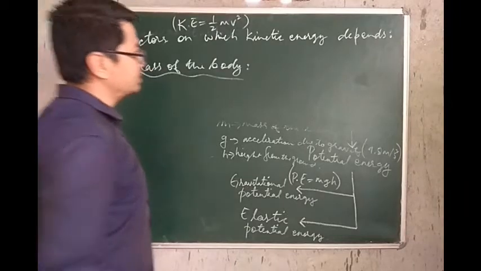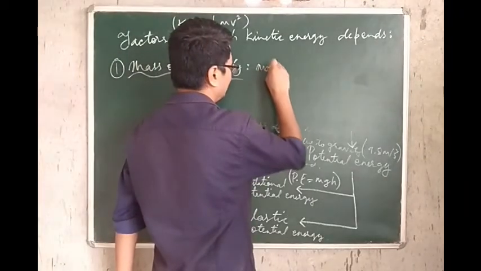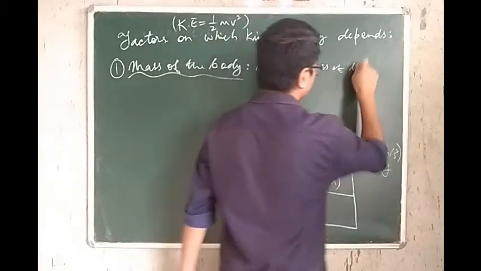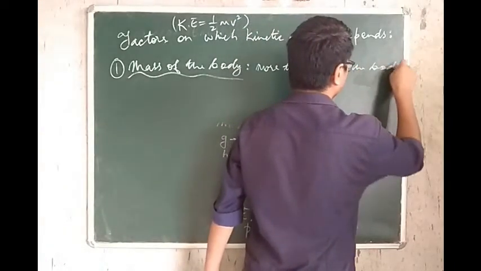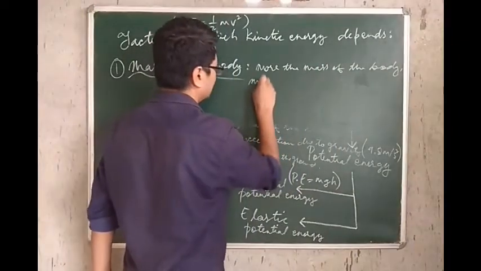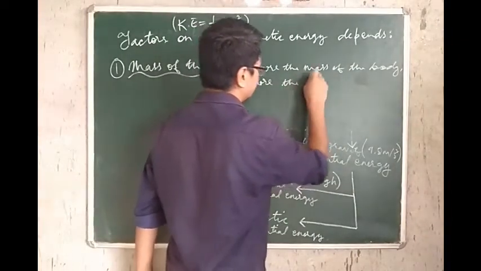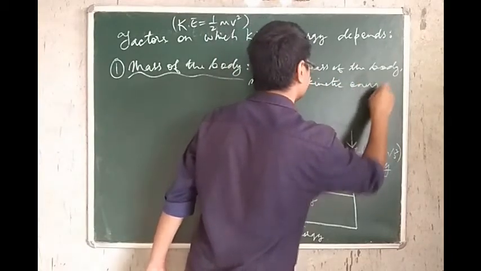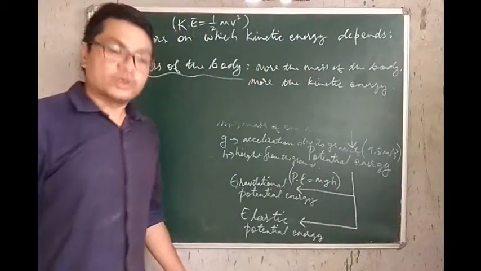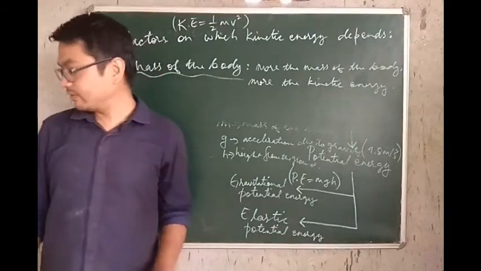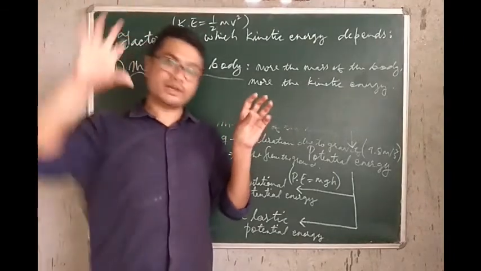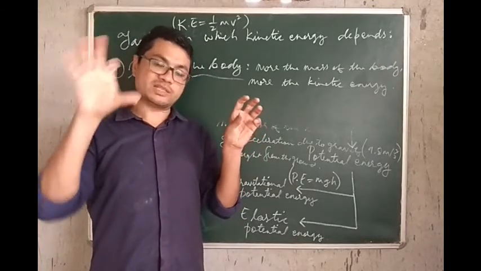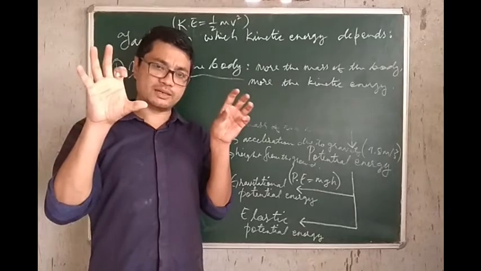Now, how does it depend on the mass? More the mass of the body, more the kinetic energy. Remember that. So to say, if I have a small ball and a big ball, one ball is made up of iron, which has a bigger mass, and the other ball is made up of plastic.